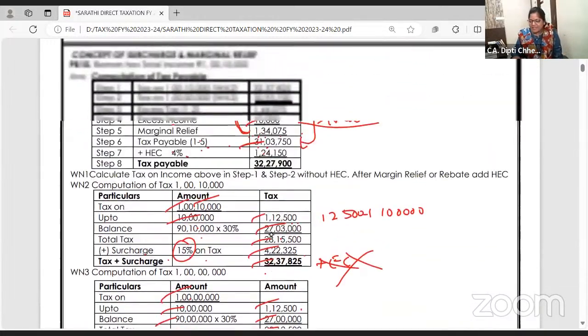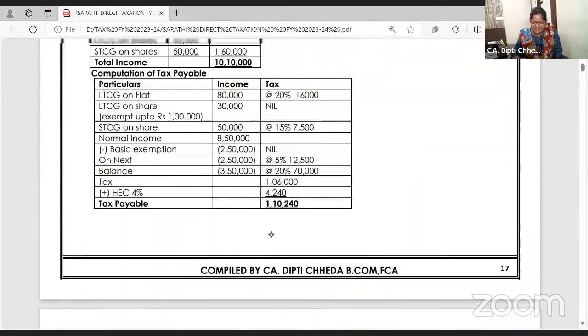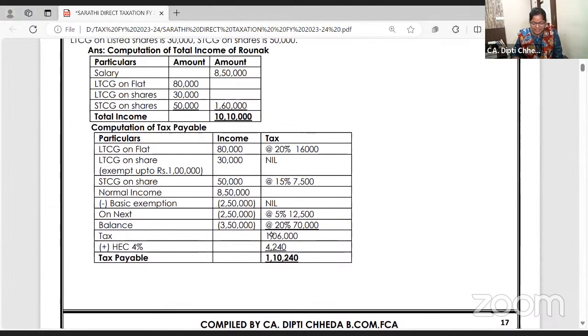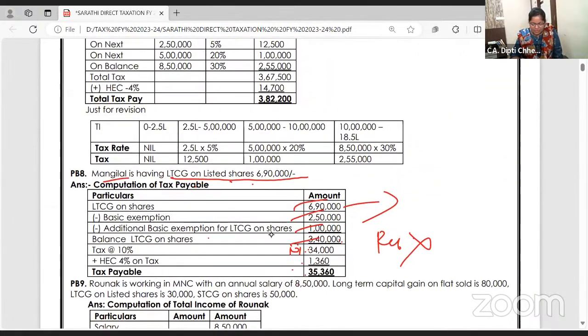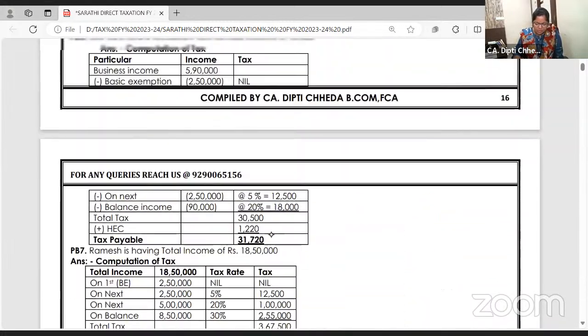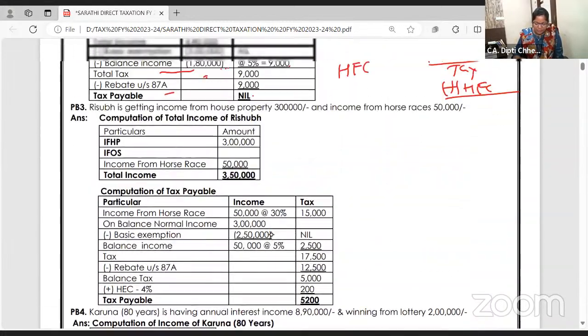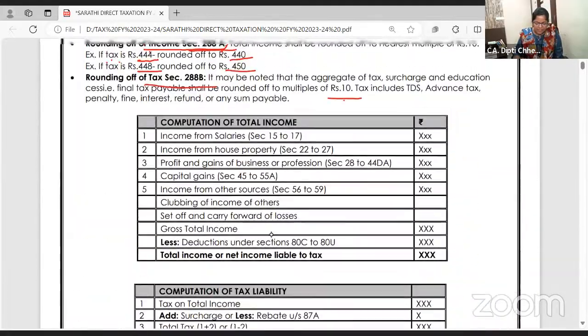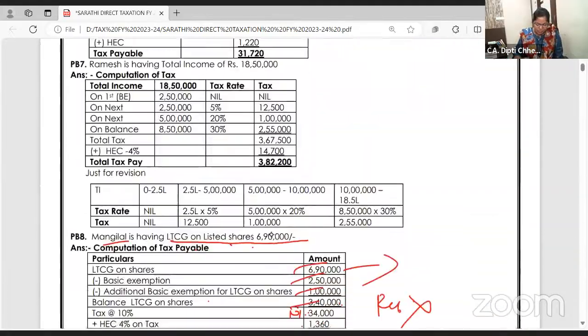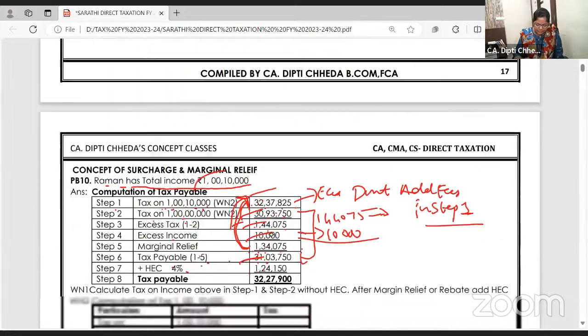Definitely those who are saying, who is Deepti Ma'am, they will trust. Two decades I've been teaching, and of course I've got 95 marks in accounts, but tax also I cleared in my first attempt with exemption. Tax and costing both. So I used to follow some booster notes. That's what I have printed. I put everything in it. One second, I want to give you the format of that marginal relief.